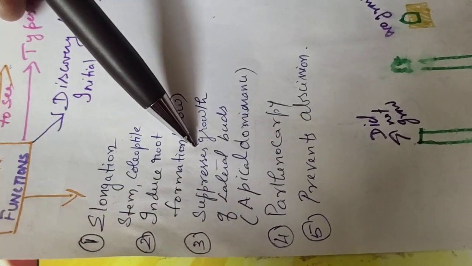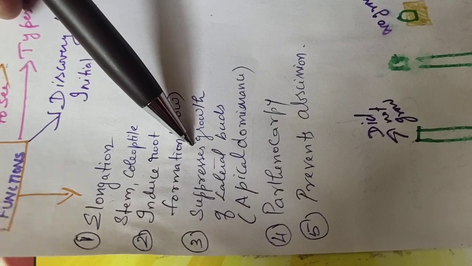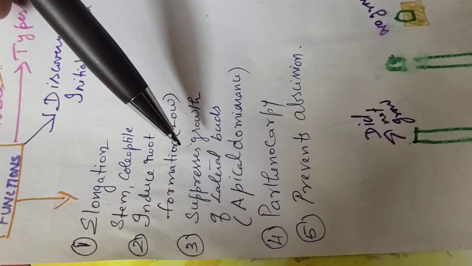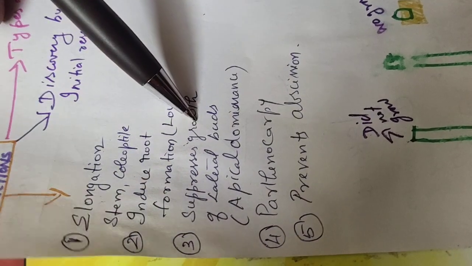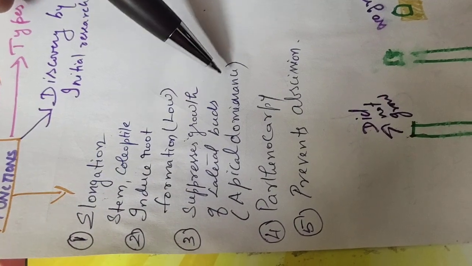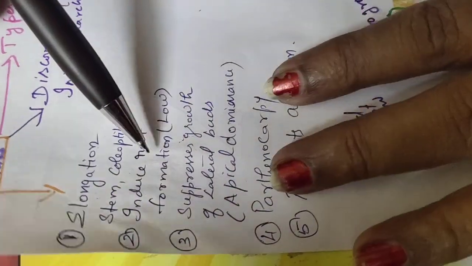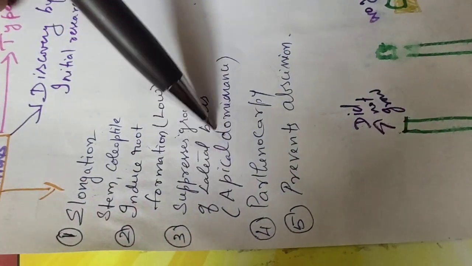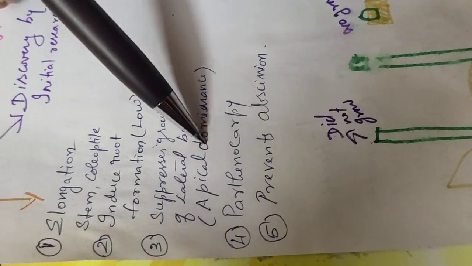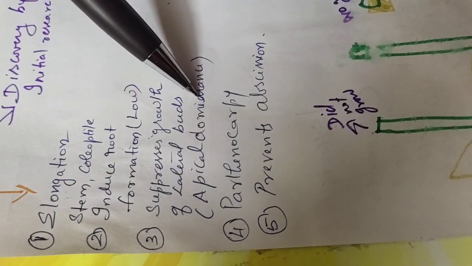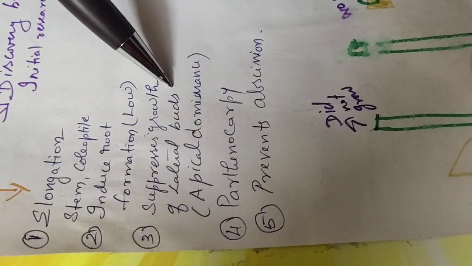It is because the apical buds have auxin in them. Auxin will suppress the growth of lateral buds, and this phenomenon is what is called apical dominance. This can be asked for 2 marks. It is a definition: what is apical dominance?